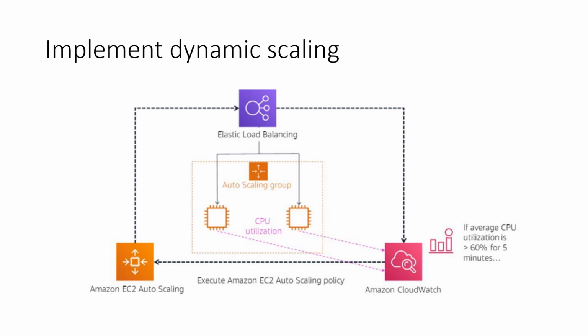Again, if there is less traffic, suppose the average CPU utilization is less than 10% for 5 minutes, CloudWatch will check for this, and if so, it will scale in. That means it will terminate one EC2 instance and notify the elastic load balancer, and the elastic load balancer will come to know there are only 2 EC2 instances, and it will distribute the traffic among the available EC2 instances. So this is how dynamic scaling works, in which you employ Amazon CloudWatch.